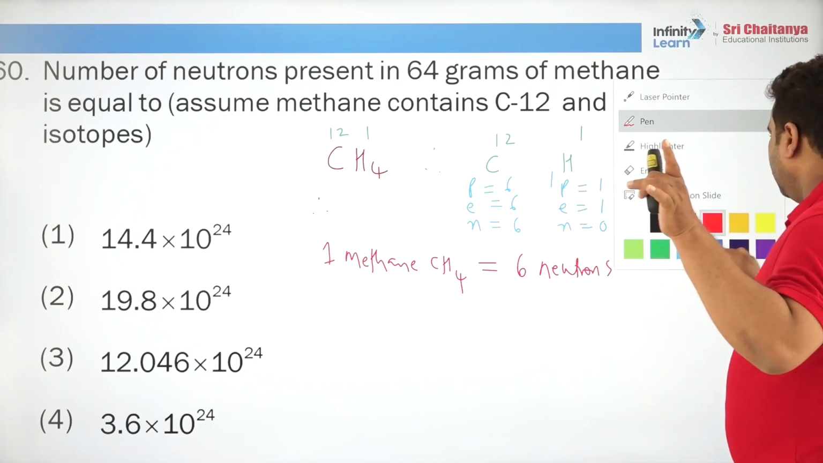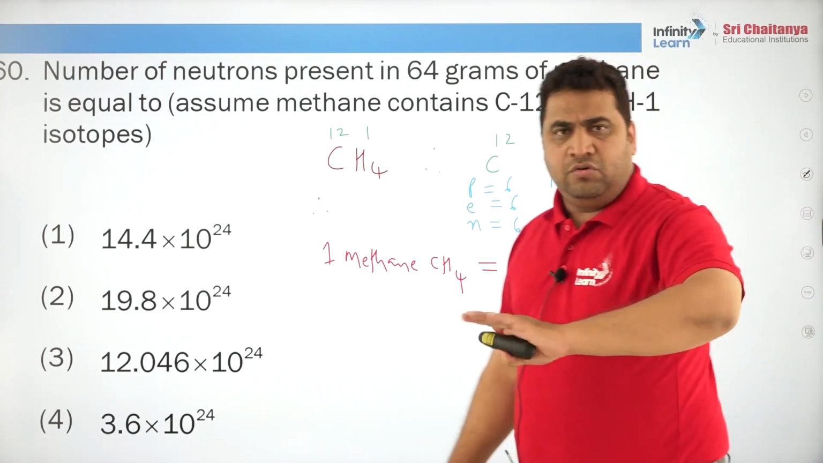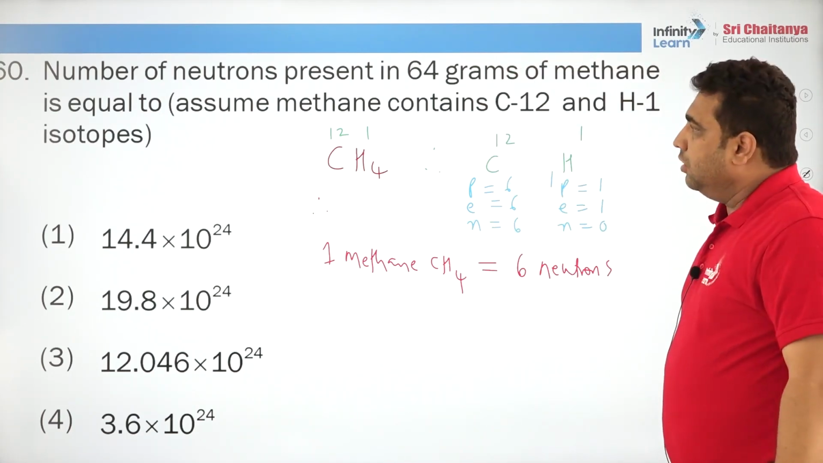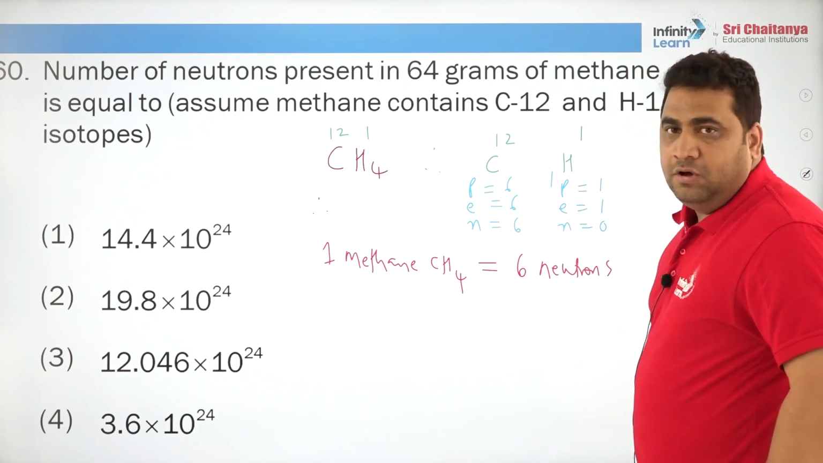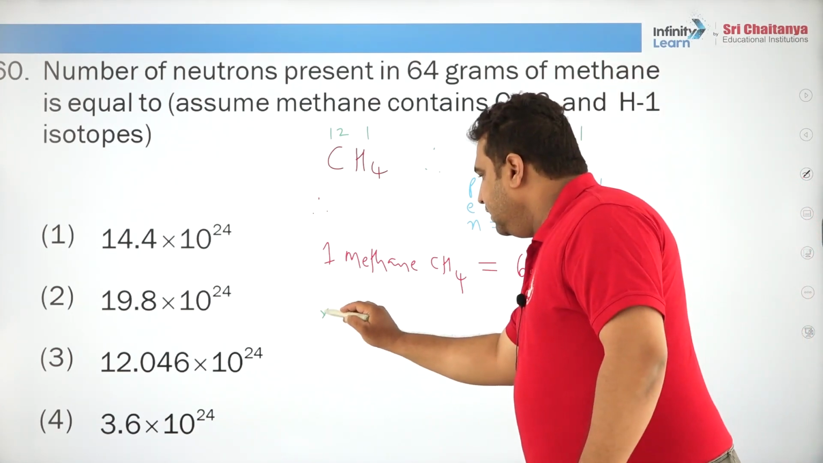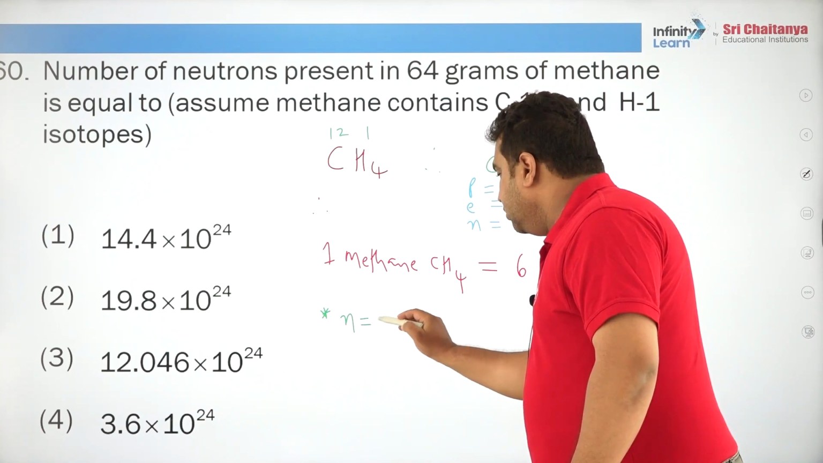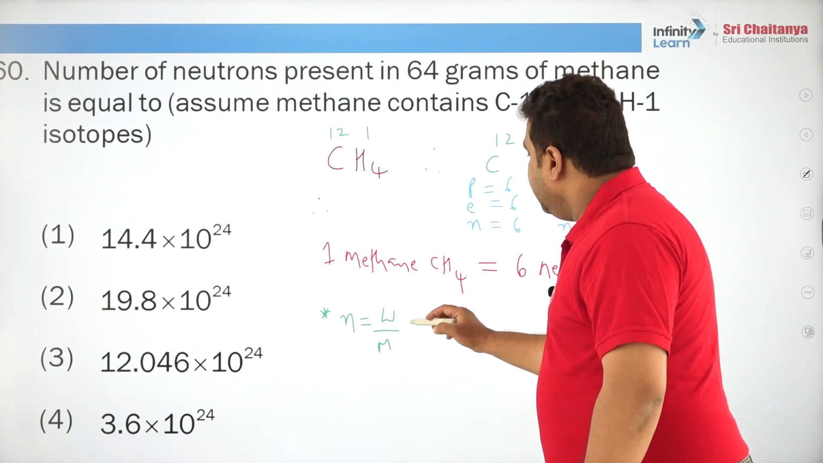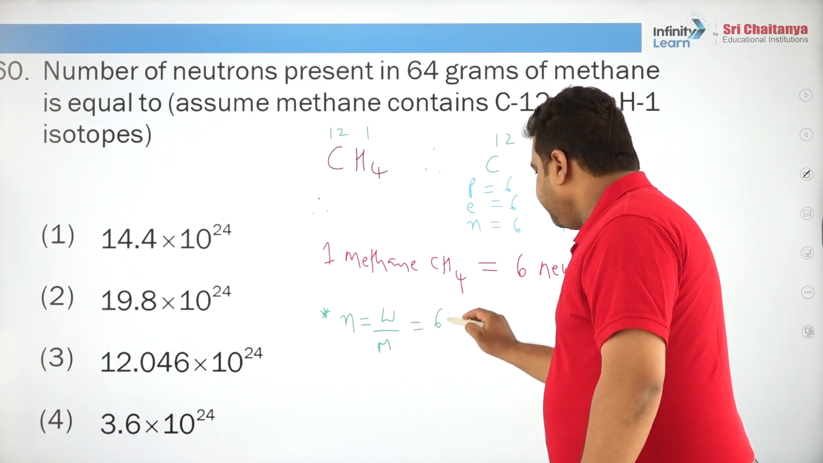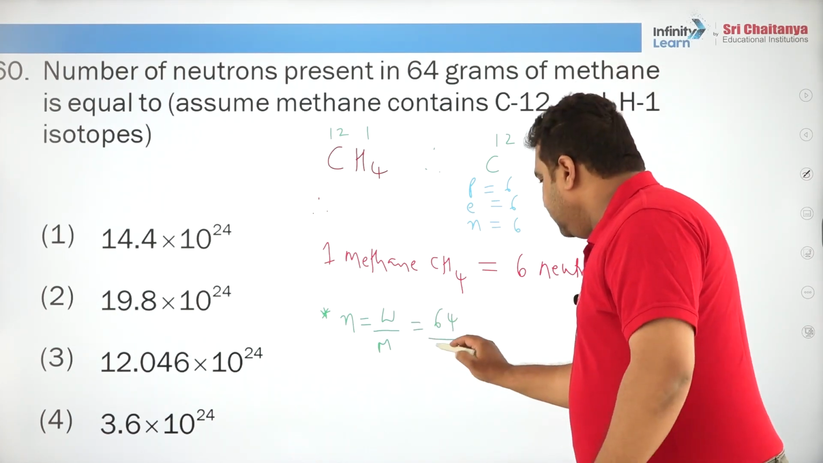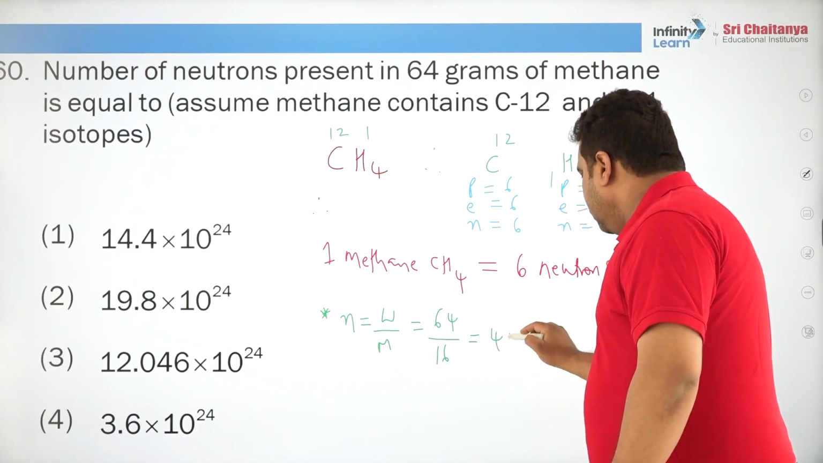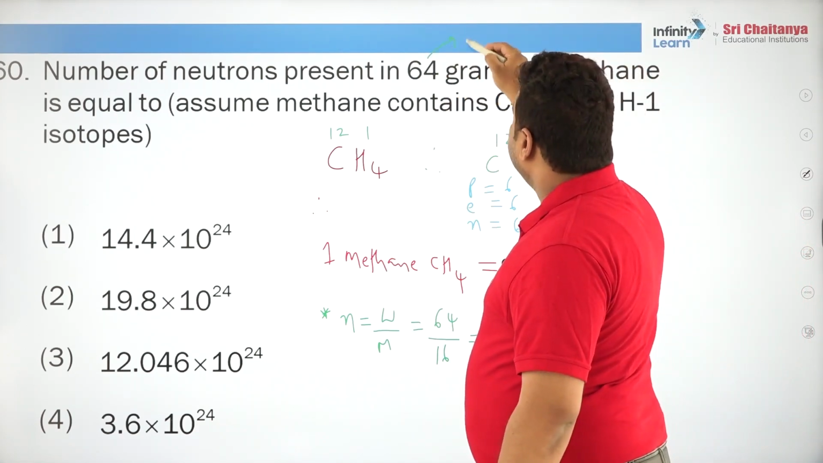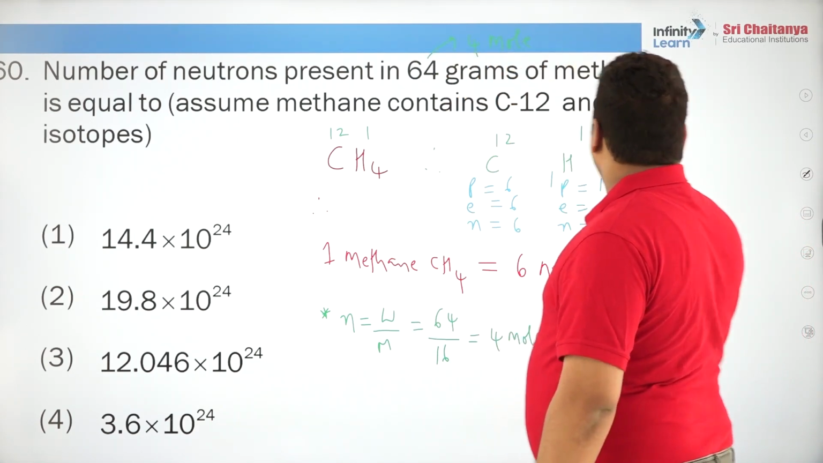Remember this. Reference you got, over. Once you get the reference, no one can stop you from solving it. So 1 methane contains 6 neutrons. Then 64 grams has how many? Number of moles is equal to weight by molecular weight. So weight is 64, by gram molecular weight of methane, which is 16. So it is 4 moles. That means 64 grams of methane is nothing but 4 moles. Then you have to go for 1 mole of methane.